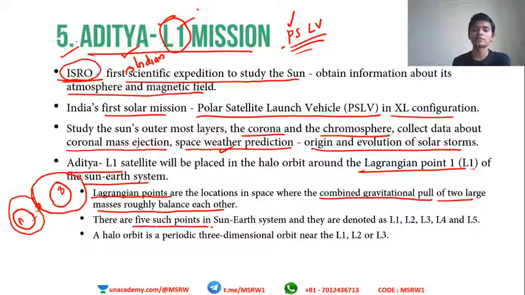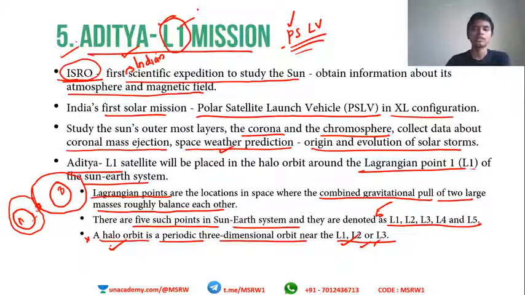There are as many as 5 such points in the Sun-Earth system: L1, L2, L3, L4 and L5. A halo orbit is a periodic 3-dimensional orbit near L1, L2 and L3. This is additional information and not required, but just understand what a halo orbit is. So that is all you need to know about the Aditya mission. Remember, India's first solar mission uses PSLV to study the Sun's atmosphere and places the satellite in the Lagrangian point. That's it.